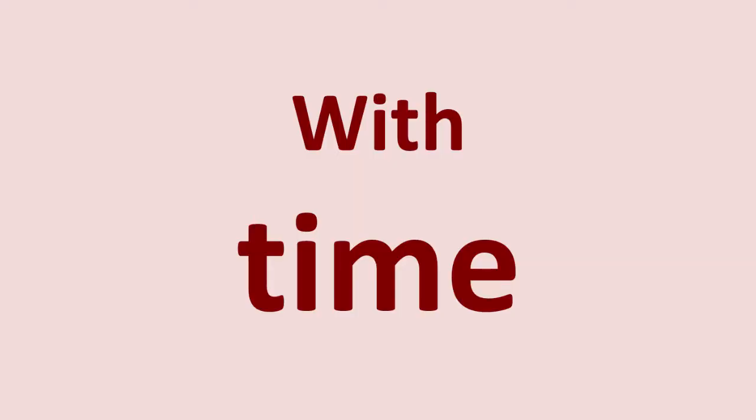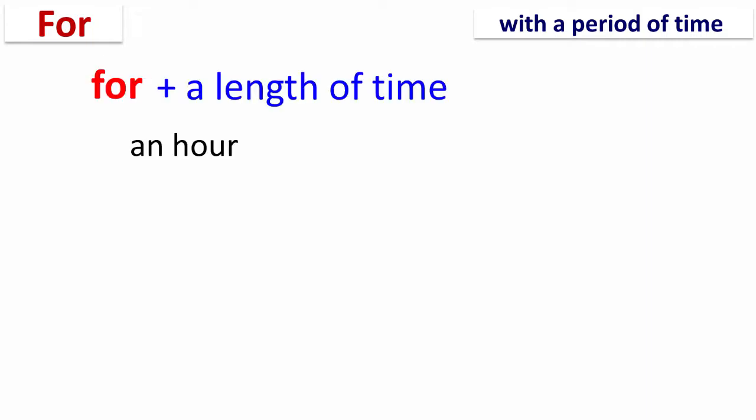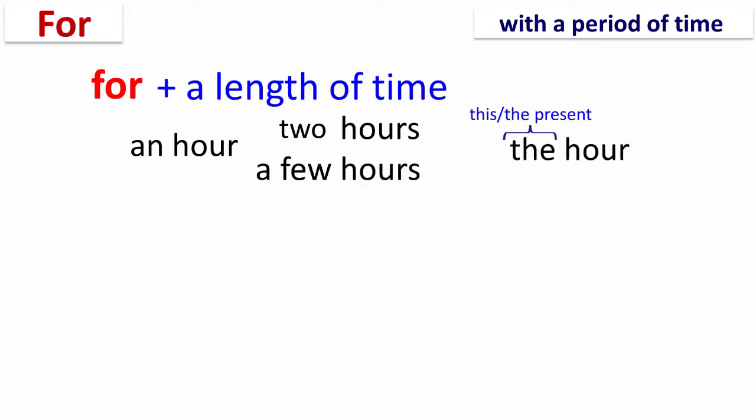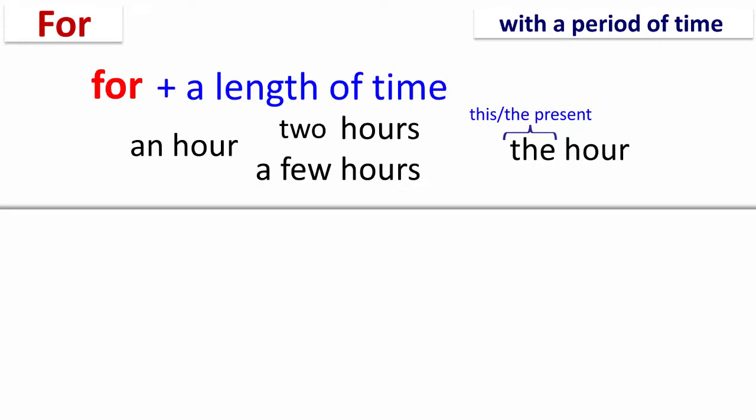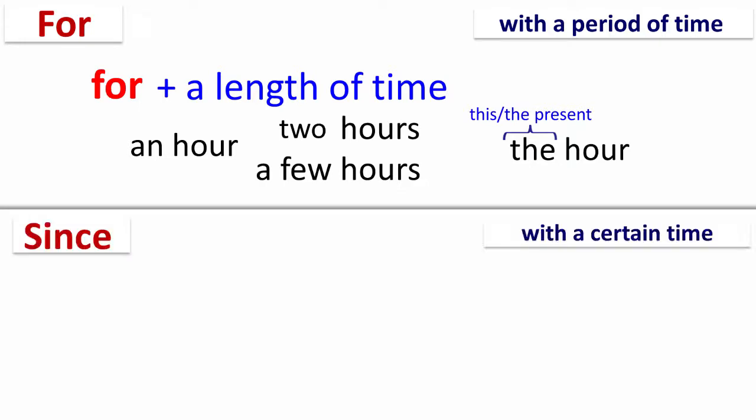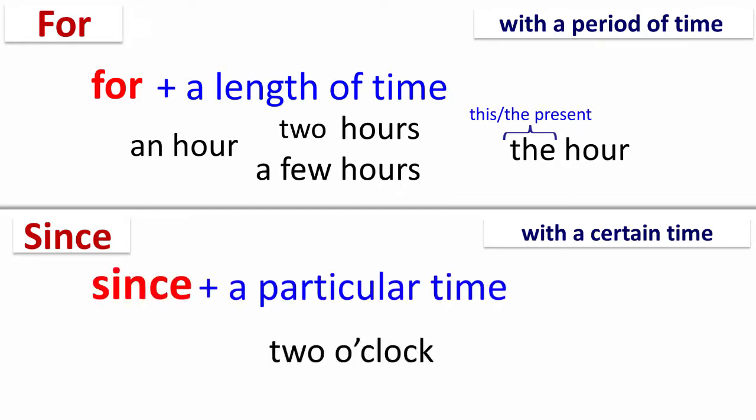With time, for is used with a period of time. For example, for an hour, for 2 hours, for a few hours, and for the hour. On the other hand, since is used with a certain time. For example, since 2 o'clock.